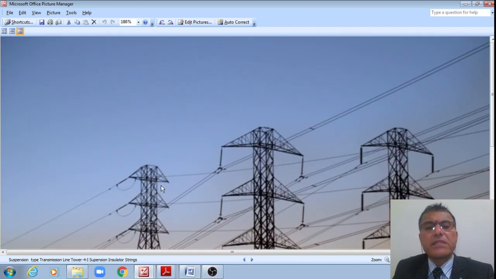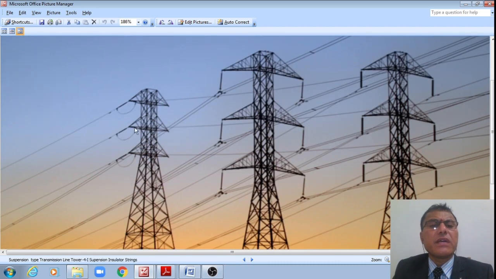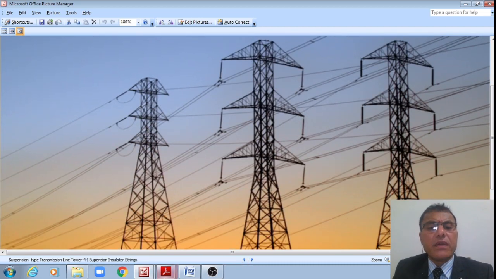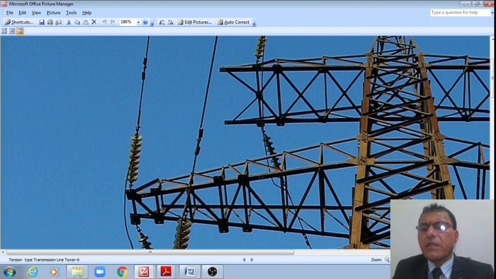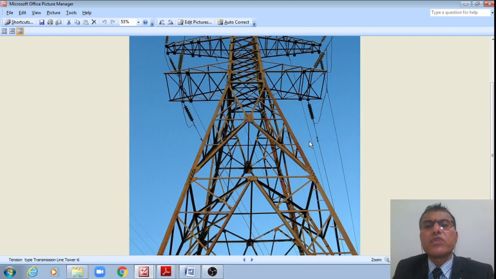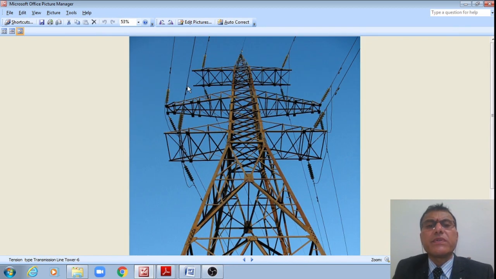This is what the tension tower is, right? Or alternatively, this is also the tension tower, right? Either of the two is true, both are tension towers. There is a deviation. This cable, this power conductor, should have gone in this longitudinal direction, but there is a deviation, and that is what the angle of deviation is.